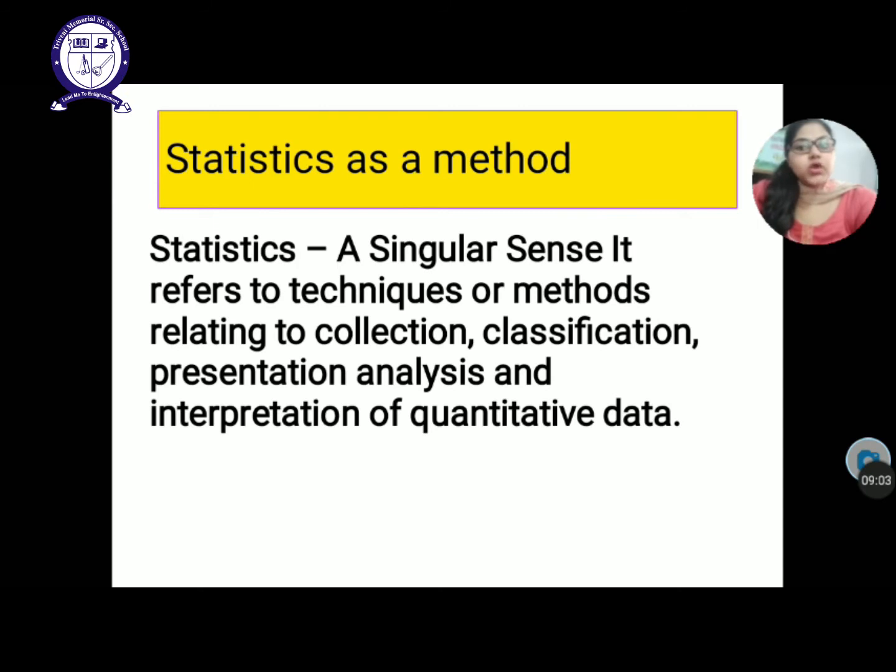So, in the singular sense, it refers to the statistics or methods relating to collection, classification, presentation, analysis and interpretation of quantitative data. Remember, quantitative data, we have studied it in the plural sense also. Quantitative means you are acquiring only the data which can be expressed in the form of numbers.